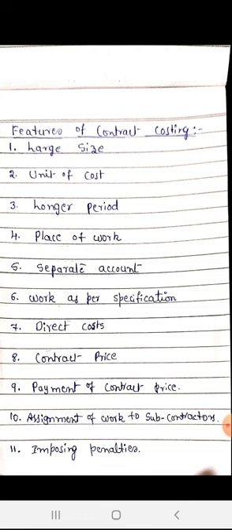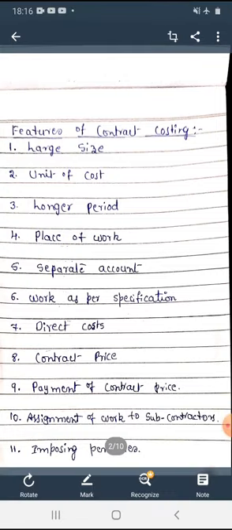Next one, imposing penalties. If a contractor is not in a position to complete the work within the particular period, he has to pay penalties. The contractor has to finish the work as per the agreement. If he is not in a position to complete the work, he has to pay the penalties. Okay, these are the main features of contract costing.